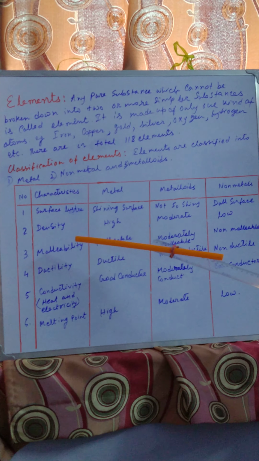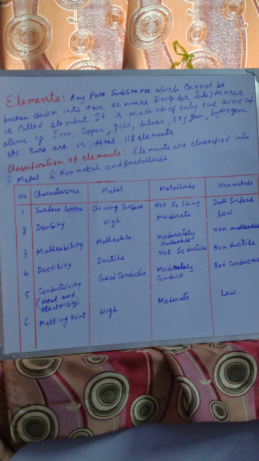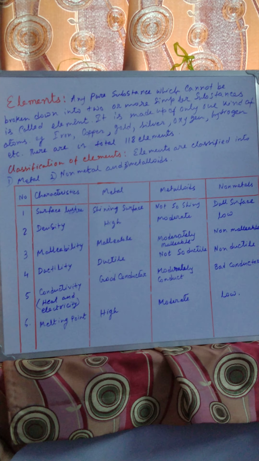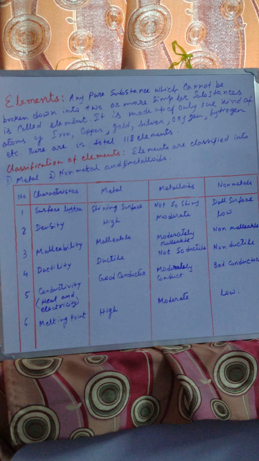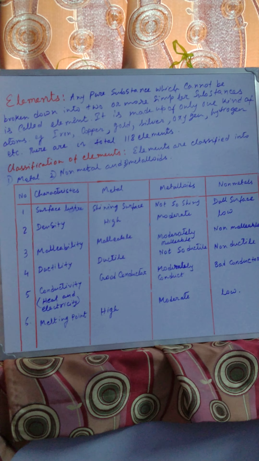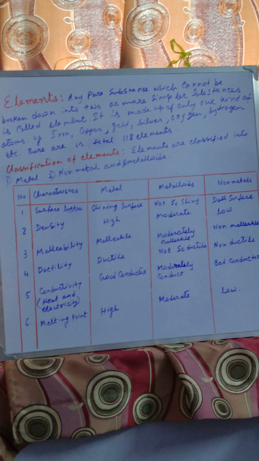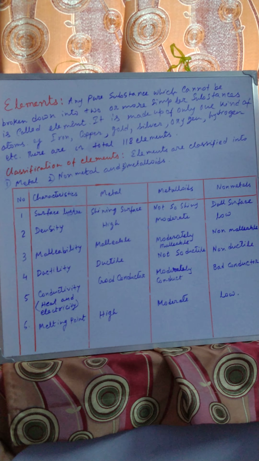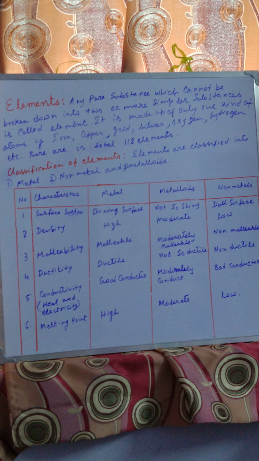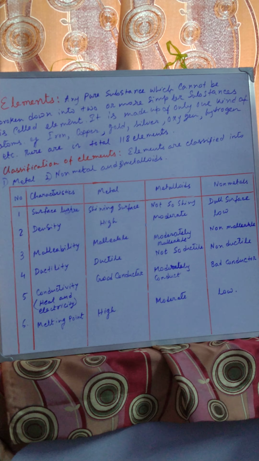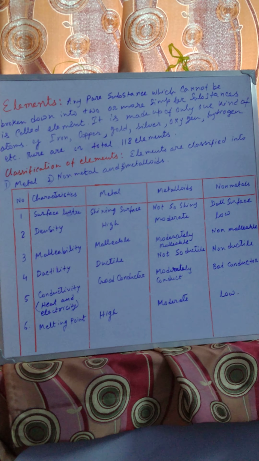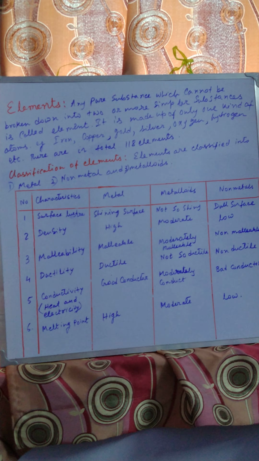Then in case of malleability, what do you mean by malleability? Malleability means can be beaten down into sheets. When we beat down the solid metal, its thickness becomes very less, and we will get thin sheets of that substance.